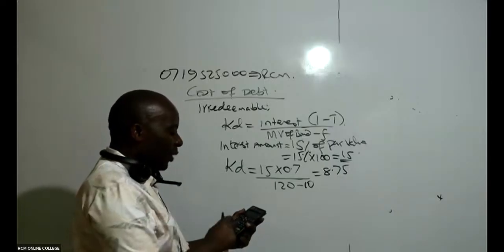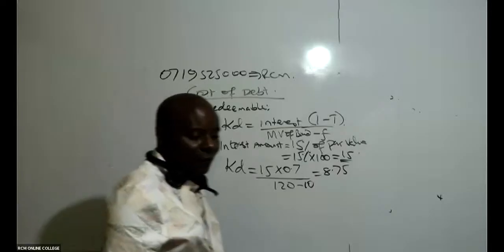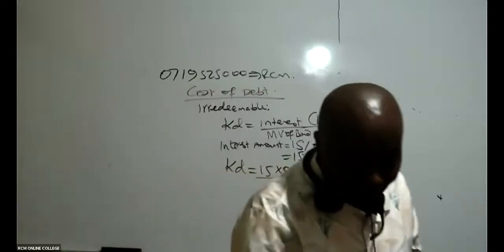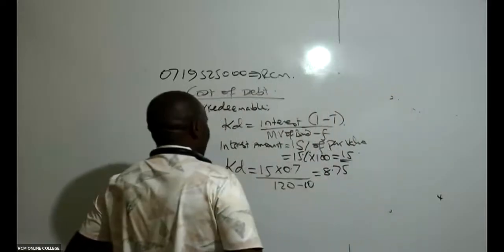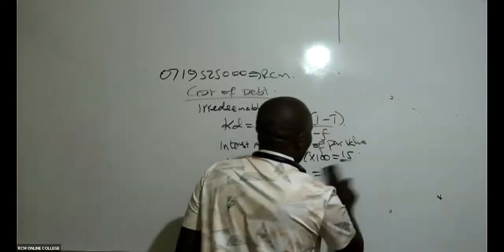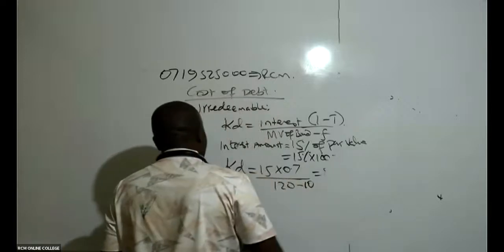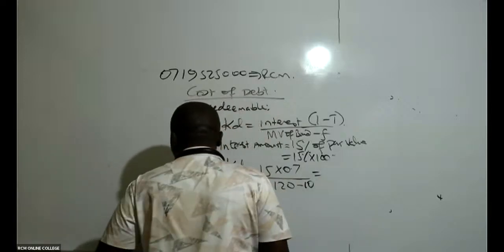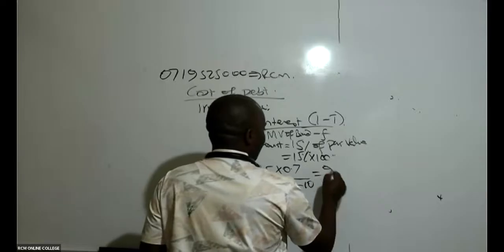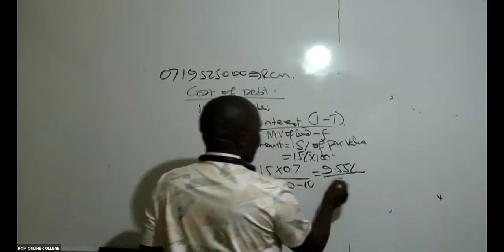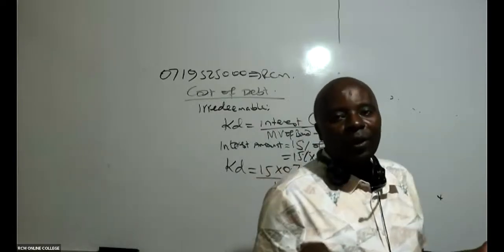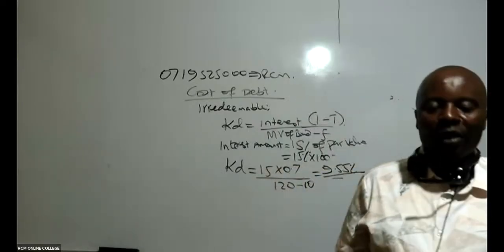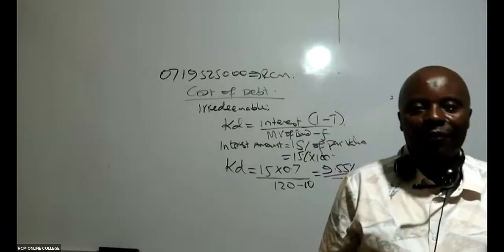Now we are getting 9.55%. Are we now together? Fortunately, here we don't have any preference share capital in our capital structure.